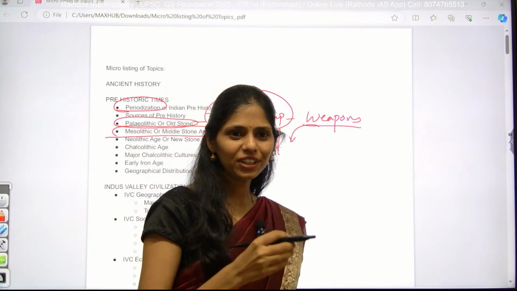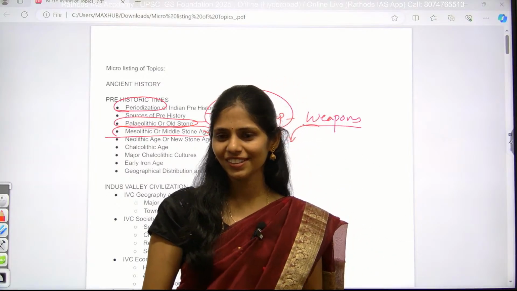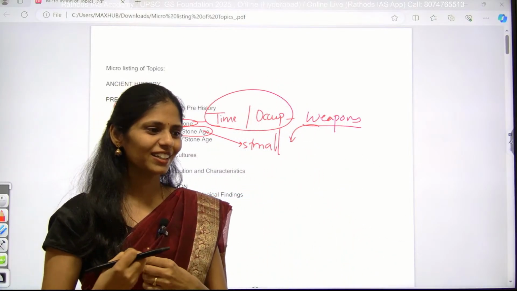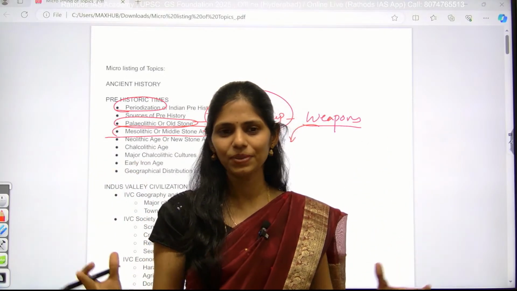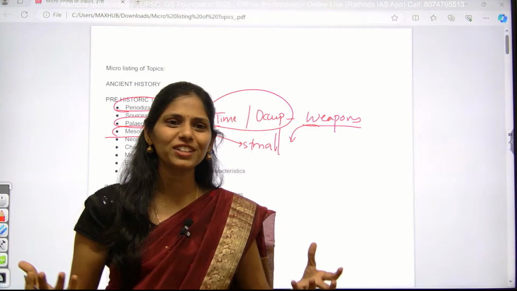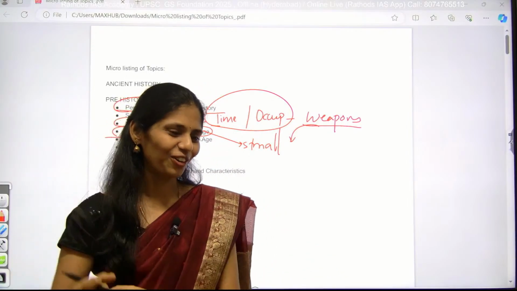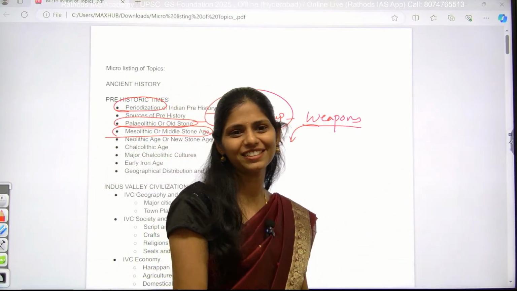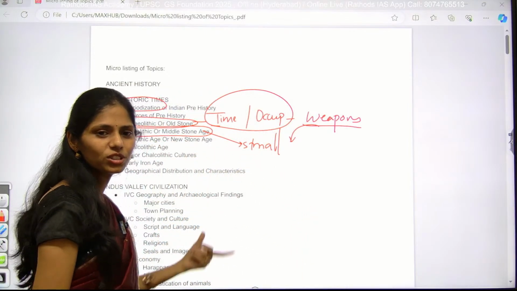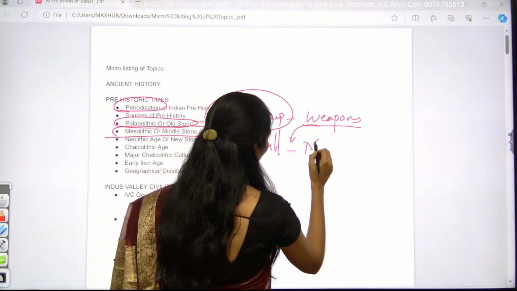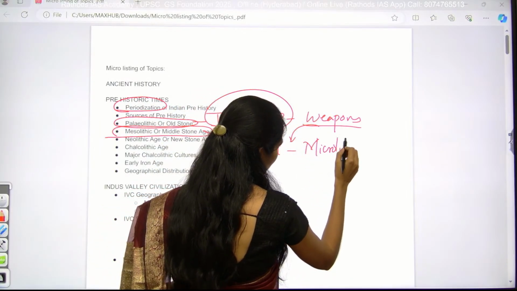Yes, whenever he wants to move from one place to another, it becomes a burden to carry that many big stone tools, because stone is very heavy. If you want to run after an animal, it won't work sometimes, right? Because of this, he started using small tools. These small tools are called microliths.